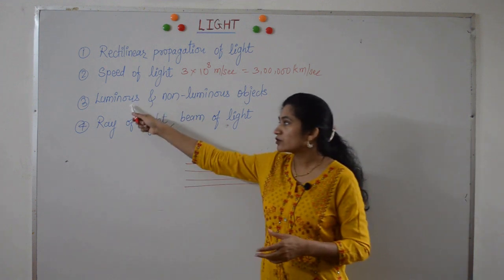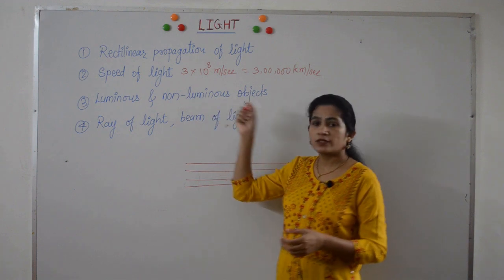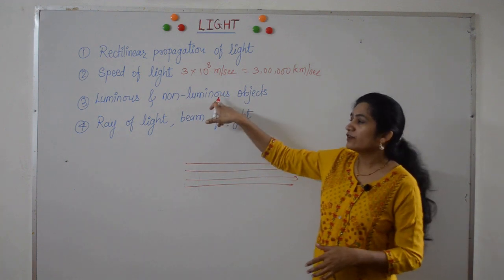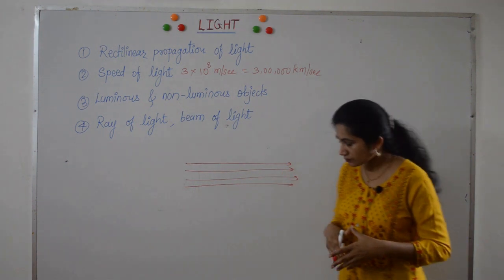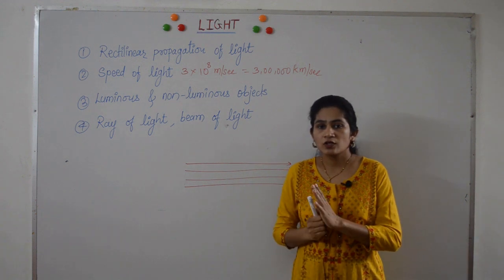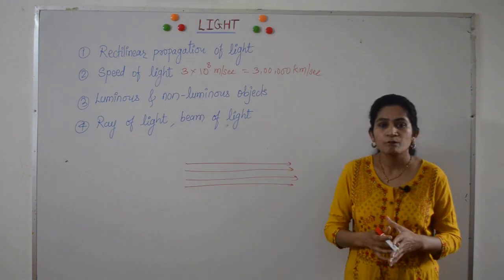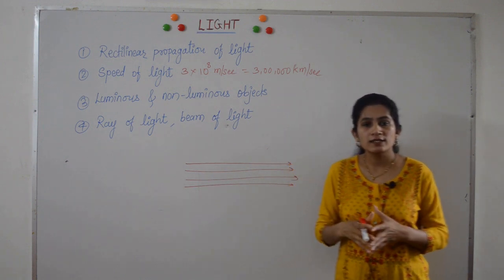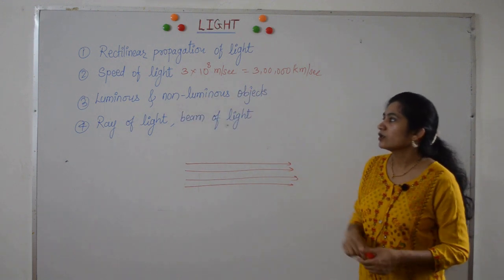When the light from luminous object is incident on non-luminous object and this non-luminous object reflects the light, this reflected light enters our eye and we can see the object. You know that moon is a non-luminous object, but it reflects the light of sun and therefore it is visible. When the light from sun, which is luminous object, is incident on the moon, which is non-luminous object, the reflected light enters our eyes and we can see moon. In this way, we can see the non-luminous objects.